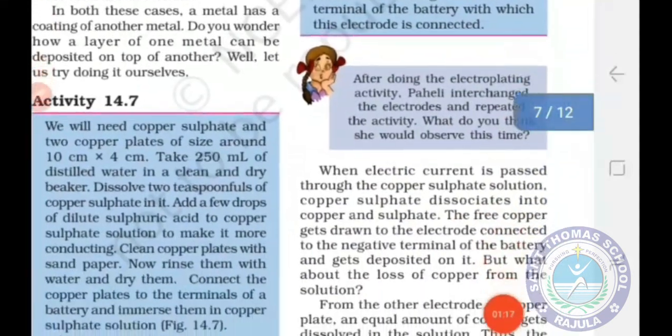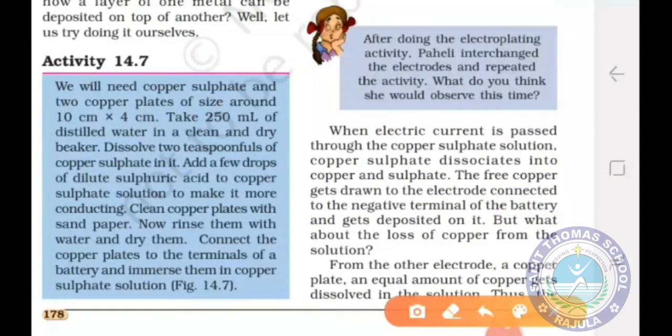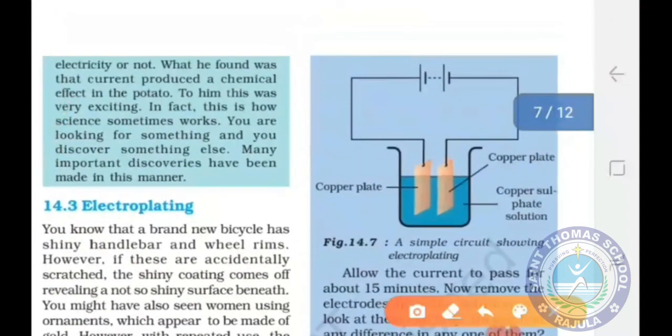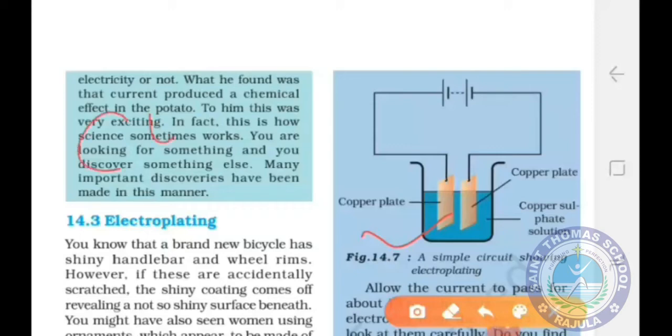When electric current is passed through the copper sulfate solution, then copper sulfate dissociates into copper and sulfate. Means it is the solution of copper sulfate. And when electric current passes through the copper sulfate solution, it will dissociate into copper plus ion and sulfate minus ion, and this copper will deposit on the negative electrode, that is known as cathode. Okay.